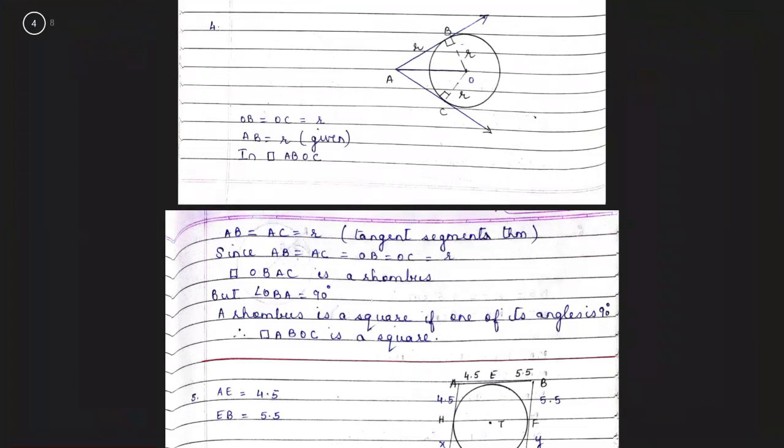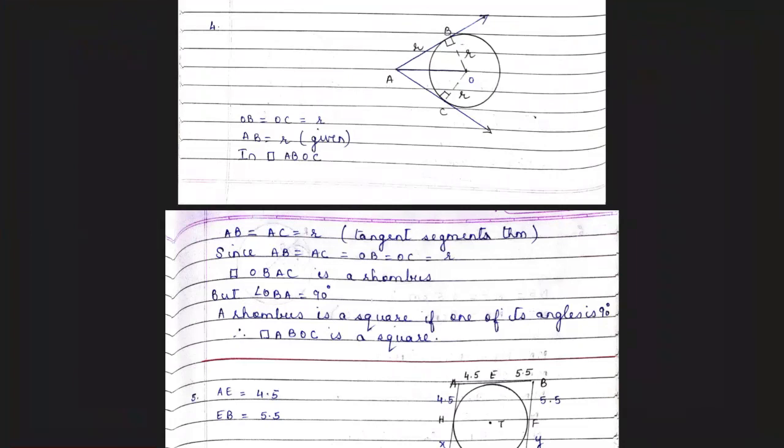Now see, the figure is drawn, OB and OC are R. AB is given to you as R. By tangent segment theorem, AC is also R. So all 4 distances are the same. Therefore, quadrilateral OBAC is a rhombus.